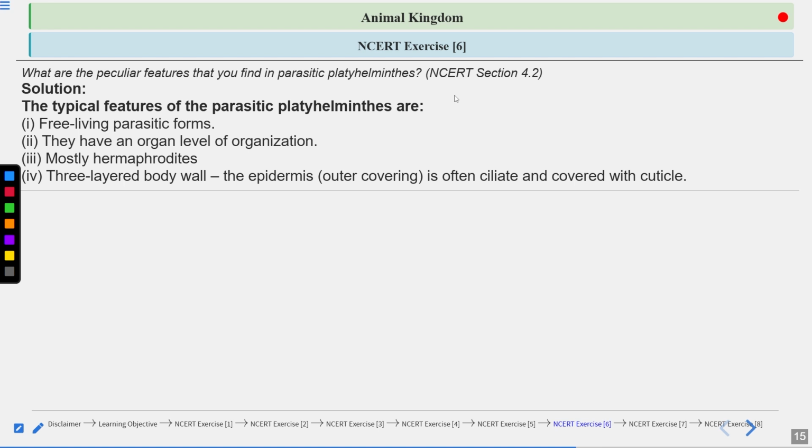Three-layered body wall. The epidermis, the outer covering, is often ciliated and also covered with cuticle. Why is it covered with the cuticle? Because this organism lives inside the body, and inside the body there are many enzymes and acids, right? So for their protection, they have a covering made up of cuticle.